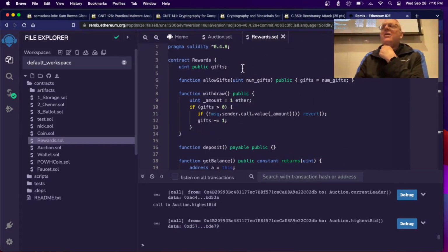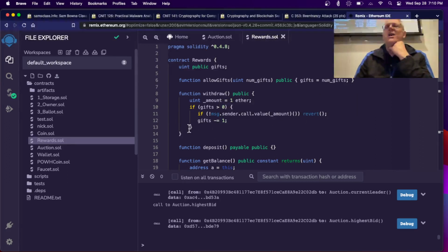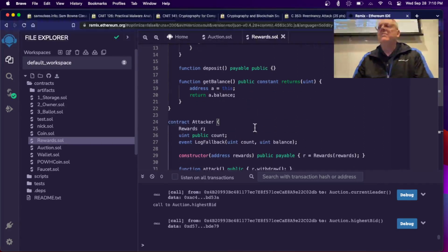This is going to let you give away some gifts, like rewards you get as a promotion for a company. So you can allow a certain number of gifts, and then people come to draw 1 ether until the gifts have all been used up. So if the remaining number of gifts is greater than 0, it will call the sender and send you this amount, and then it will subtract 1 from gifts. This is the function that lets you take money out, but only until you reach the amount that had been approved and no more. And there's deposit and get balance.